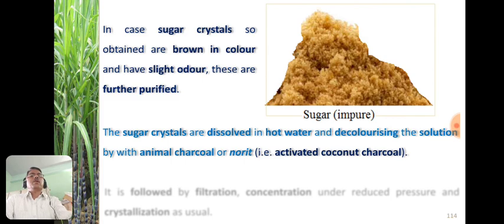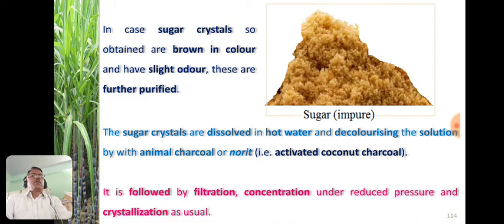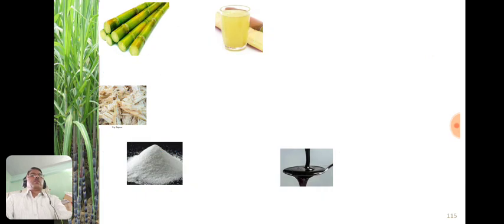These brown sugar crystals are dissolved in hot water and decolorized using animal charcoal or activated coconut charcoal, which is known as Norit. Then the process is followed again: filtration, concentration under reduced pressure, and crystallization as described before. Now, in short, it can be represented like this.